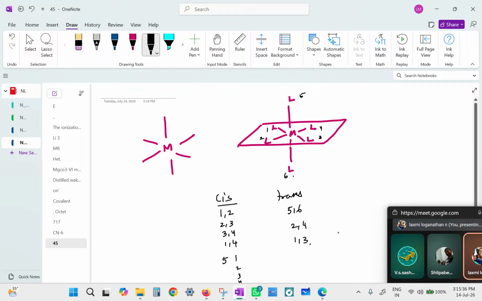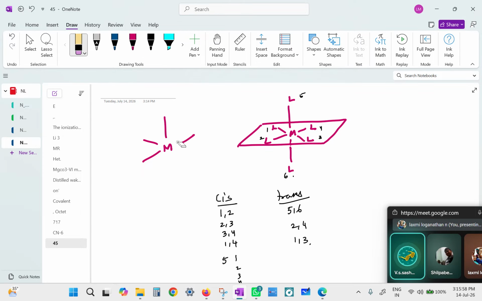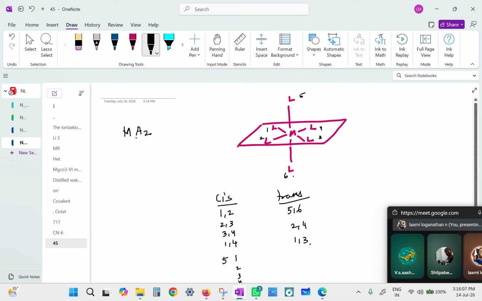Now you need 2 identical ligands to exhibit this kind of isomerism, correct? Yes, because all the pairs are in 2. Either they can be placed close by on cis positions or in trans positions. They can be 2 identical ligands and 4 identical ligands, or it could be 2, 2, 2 as well. So Ma2b4, and Ma2b2c2 is also possible.